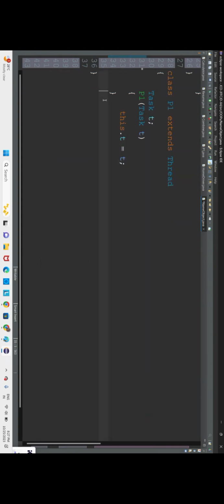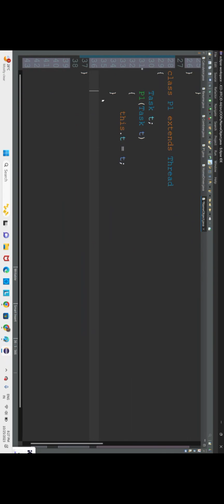Next, we'll take the task variable, task t. Now we shall create one constructor, Person1Thread, with task, and here we shall initialize this dot t is equal to t. Just creating an object for the thread, and a constructor for the thread.